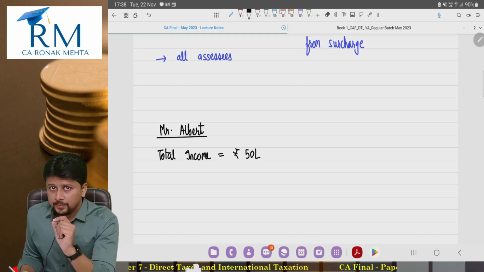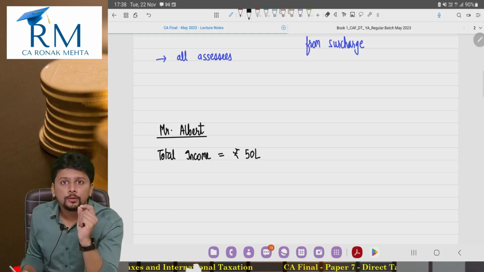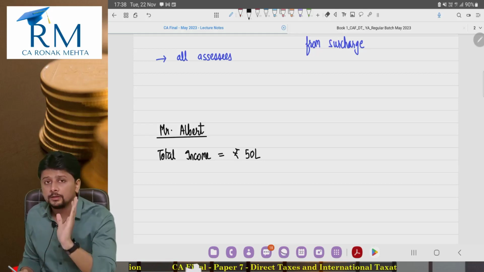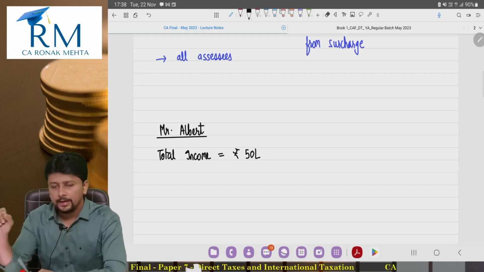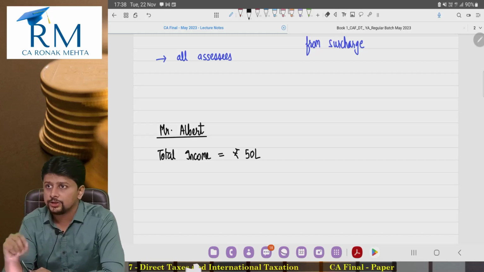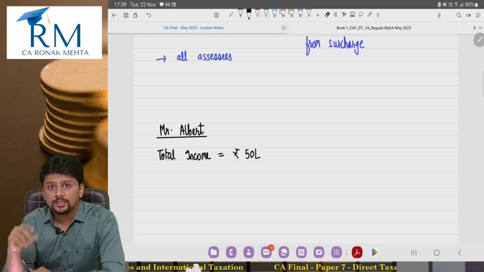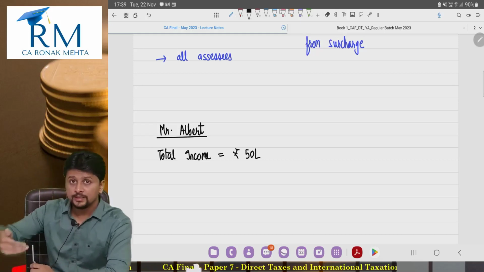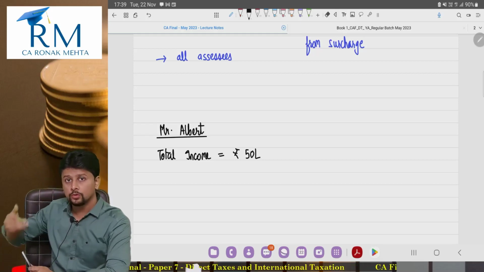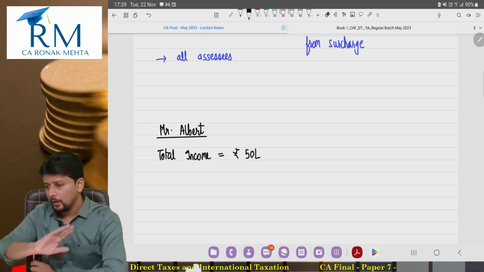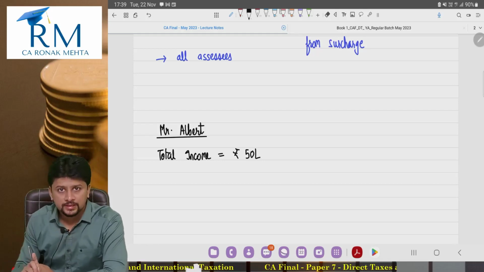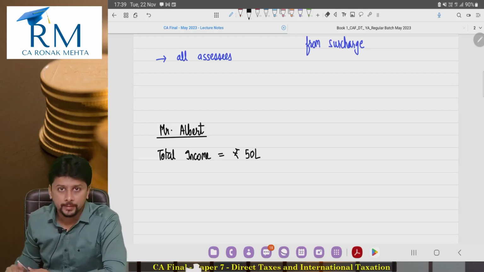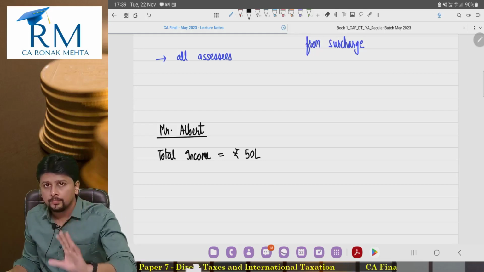Now does surcharge apply? Answer is no. Surcharge will apply if the total income exceeds the threshold of 50 lakhs. For individuals the threshold is 50 lakhs, partnership firm it is 1 crore, domestic company, foreign company it is 1 crore and 10 crore. In fact for individuals there are various thresholds, 50 lakhs, 1 crore, 2 crore and 5 crores. But for all the assessees, the concept is that the total income should exceed that limit.